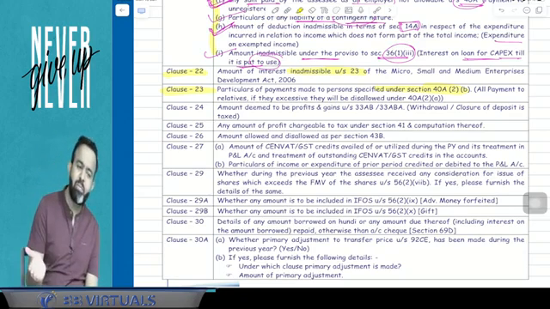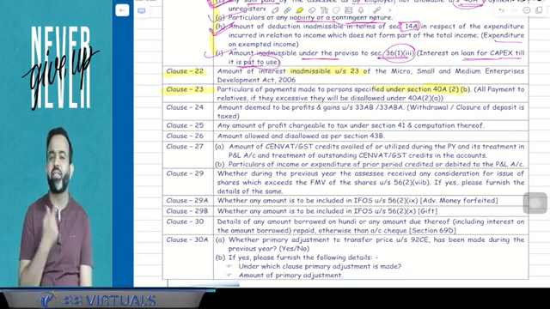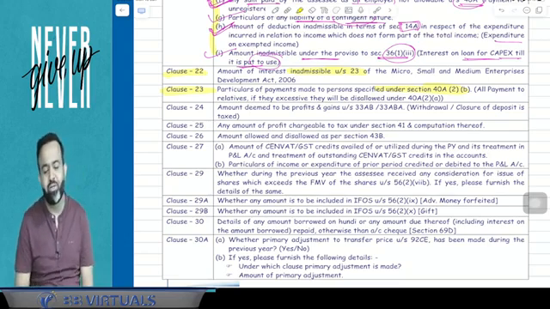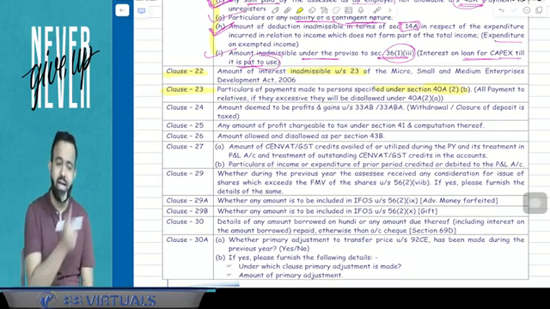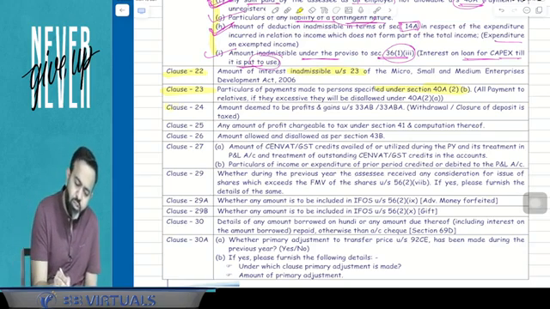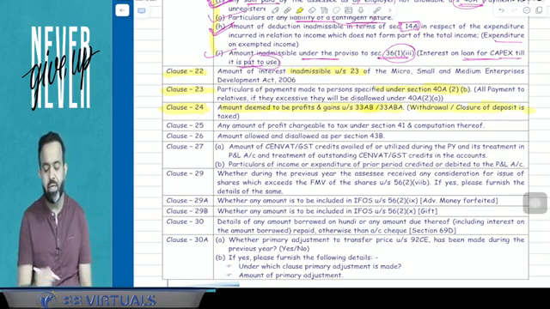So if it is a reasonable payment, then it is allowed, but if there is an unreasonable or excessive payment, then it is going to be disallowed. So here, reasonable is allowed and unreasonable is disallowed. If there is an unreasonable payment, they have to report it here in clause number 23. Now clause number 24 is related to amount deemed to be PGBP under section 33AB or 33ABA, that is